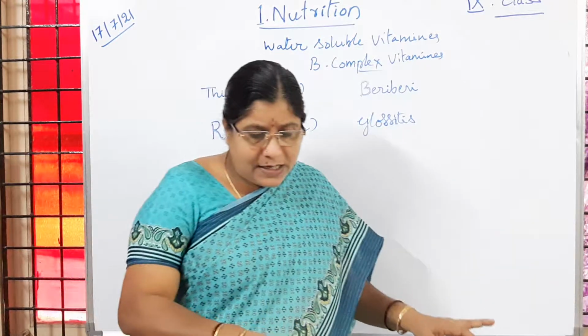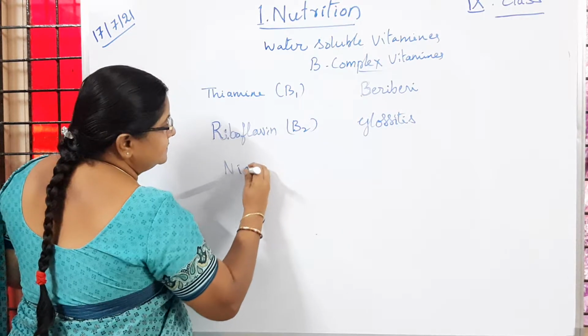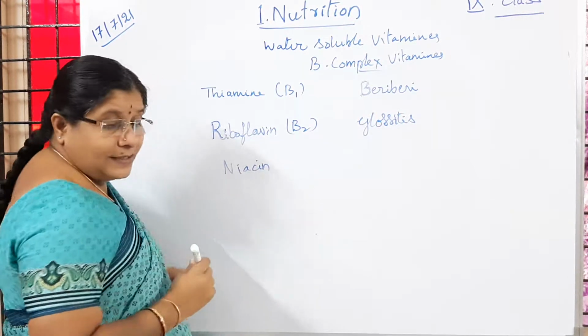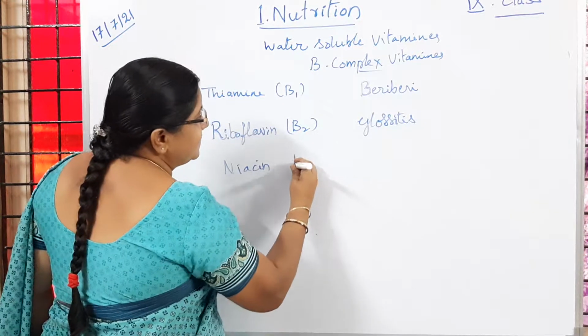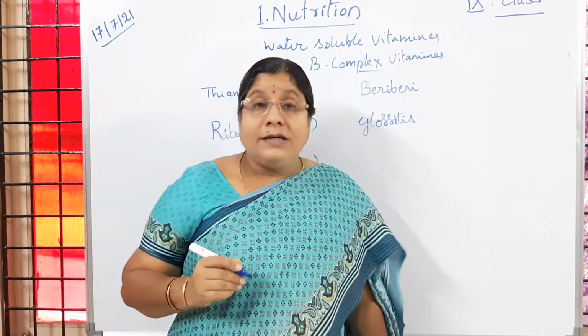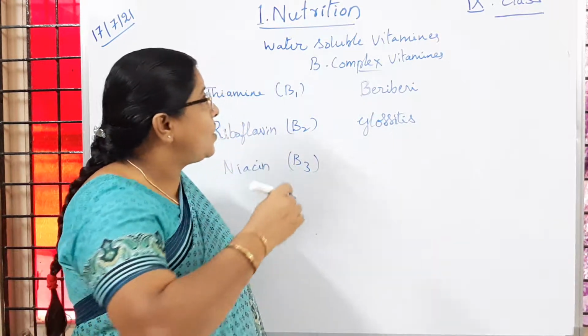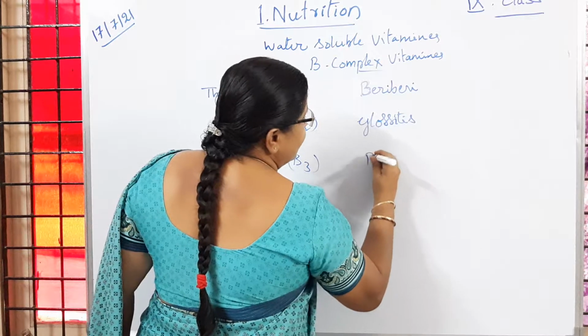Is it clear to children? Then the next one is niacin. Niacin is said to be B3. So what is the disease caused because of the deficiency of niacin? Pellagra.